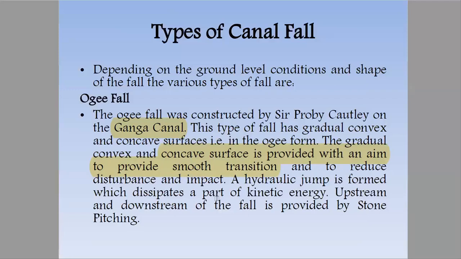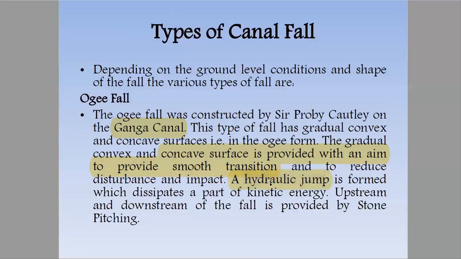What will happen when there would be a disturbance or impact? Basically, when we are constructing a structure, there will be impact, and this could damage the structure. So we have to provide a surface that could make a smooth transition. In the last part it is mentioned that here a hydraulic jump is provided.